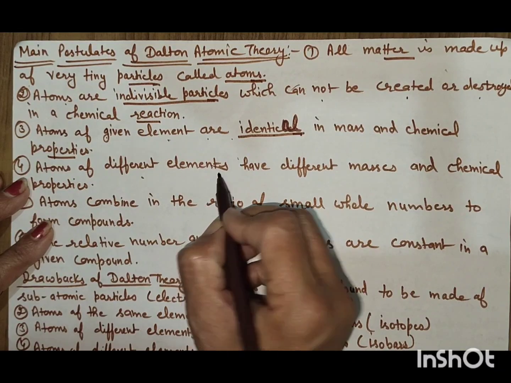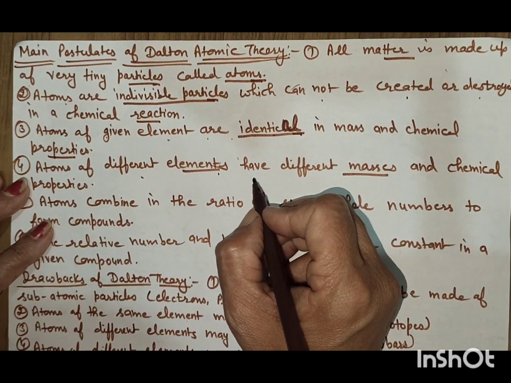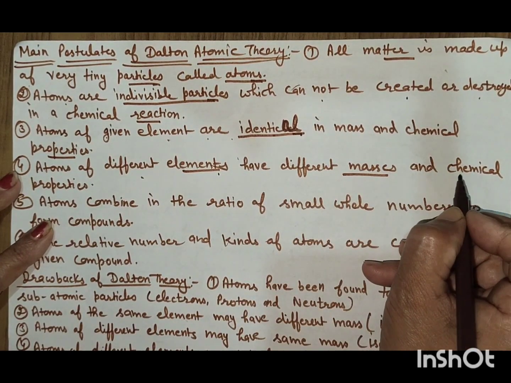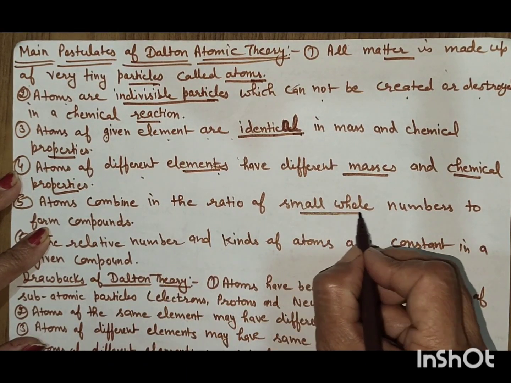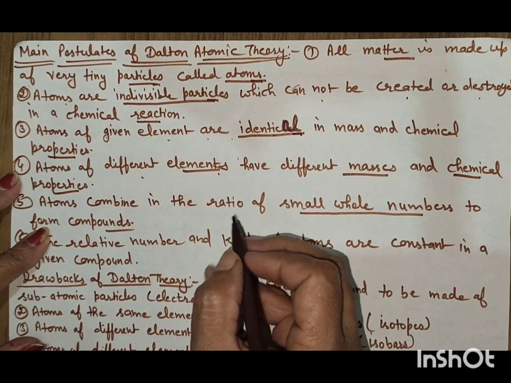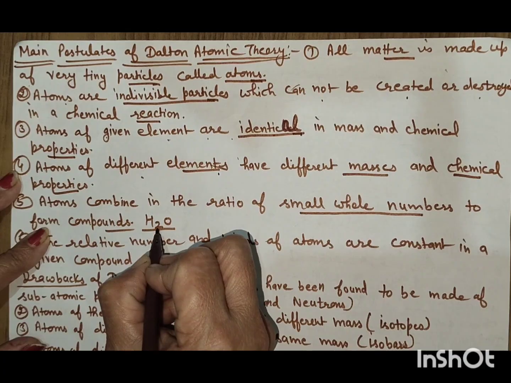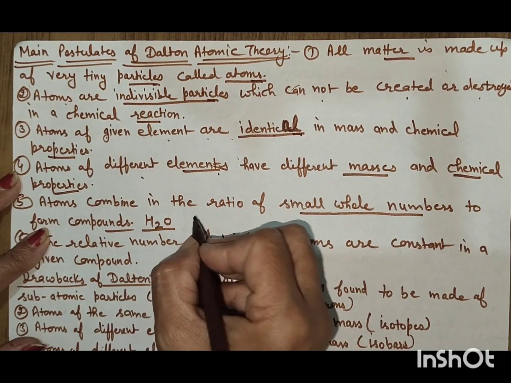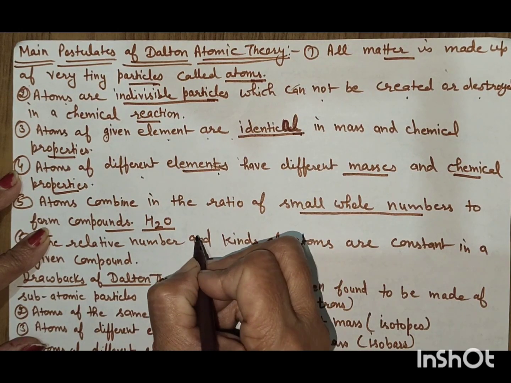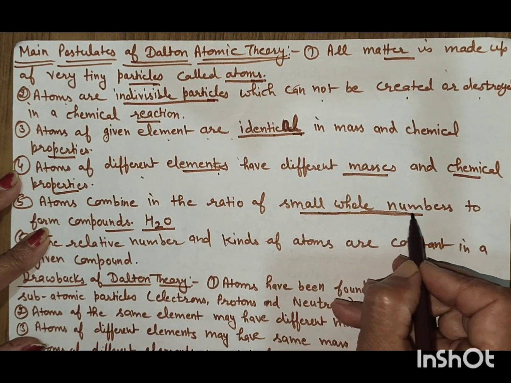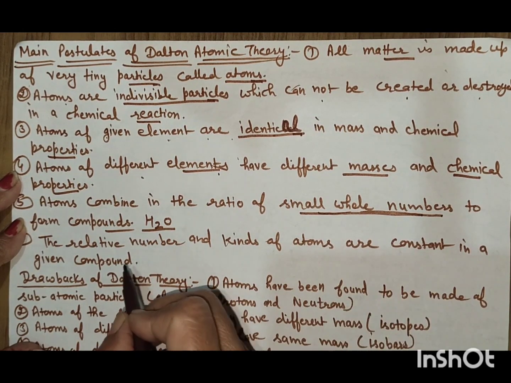Atoms of different elements have different masses. If we take hydrogen and oxygen, both elements have different masses and also different chemical properties. Atoms combine in the ratio of small whole numbers to form compounds. When we form a compound, we see that these elements are always in whole numbers, not in fractions. We cannot say H is equal to 2.5 and oxygen is equal to 16.5. No, this will be in small whole numbers. The relative number and kinds of atoms are constant in a given compound.